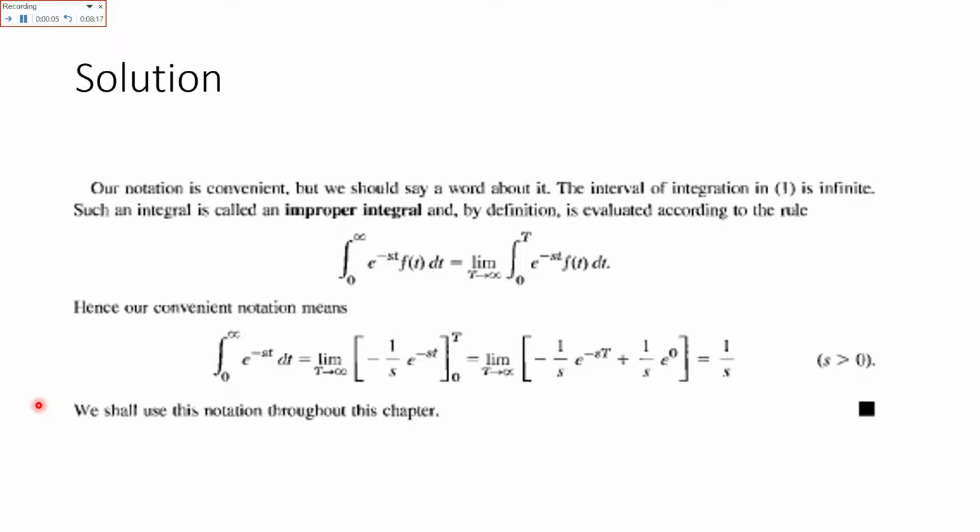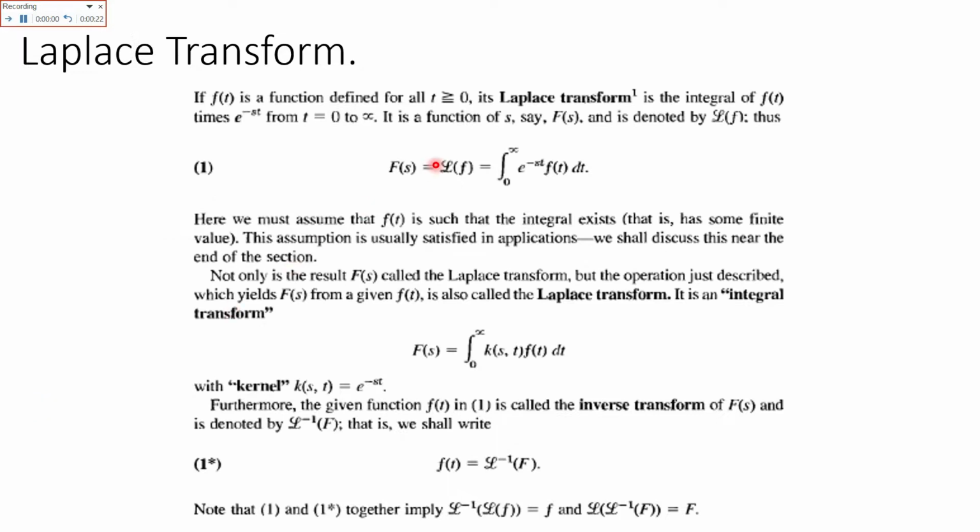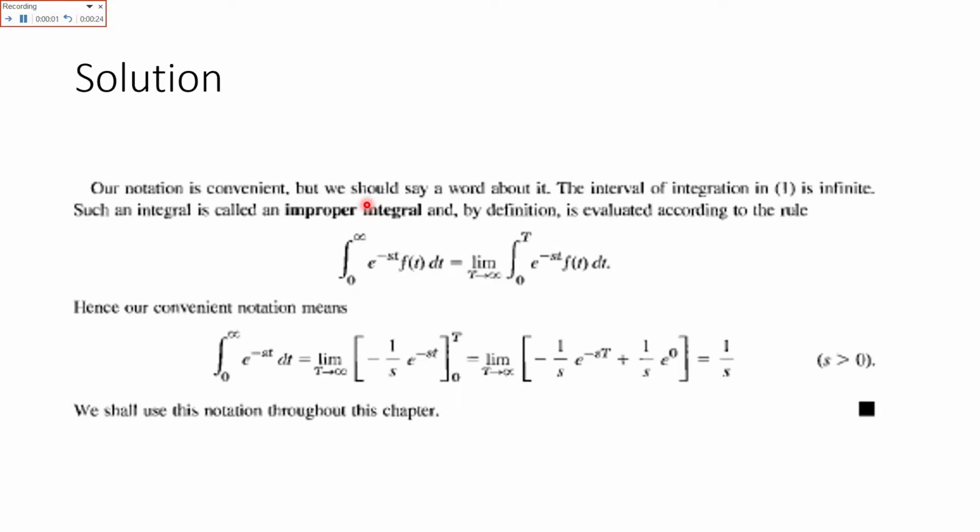Here our notation is very convenient, but we should say a word about it. The interval of the integration that was given in equation number 1 is infinite. Such an integral is called an improper integral, and by definition, the integral from 0 to infinity of e raised to power minus st f of t dt is equal to the limit as t approaches infinity of the integral from 0 to t of e raised to power minus st f of t dt.